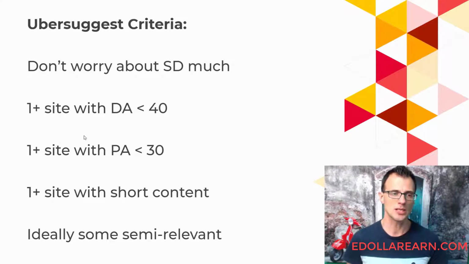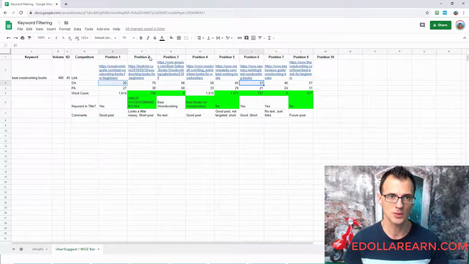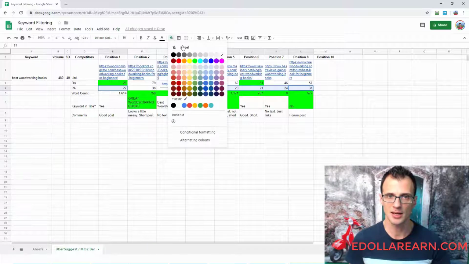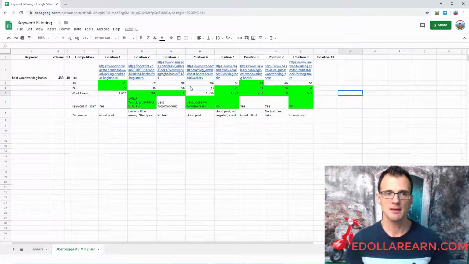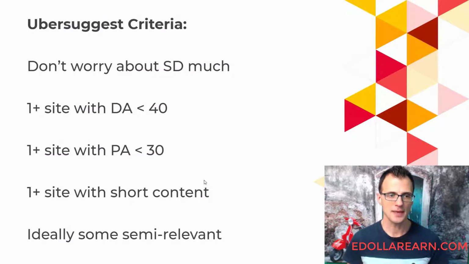Okay, so what we want is we want at least one site with DA under 40 and one site with PA under 30. So let's highlight those. So this is DA under 40 and this is DA under 40. So let's highlight them. And then what we want is we want page authority under 30. So we take this one and this one and this one and this one. Well, this is almost under 30, so we can highlight that as well. And that basically means that there are quite a few weak domains and weak pages that we can see here on page 1 of Google. Other things are staying the same.